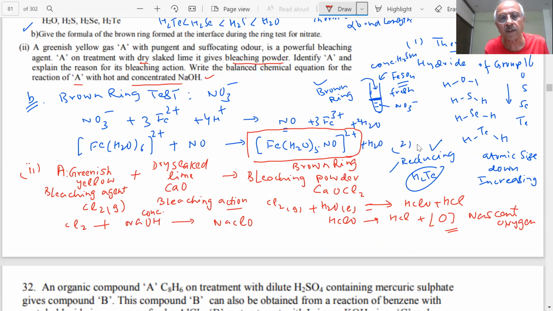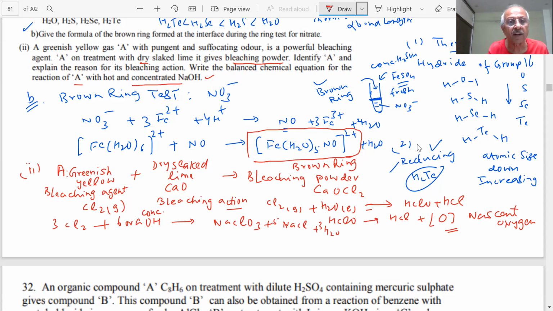You will get NaClO3, NaCl, and water, H2O. You balance it: 3Cl2 plus 6NaOH gives NaClO3, 5NaCl and 3H2O. So with concentrated NaOH you get NaClO3.